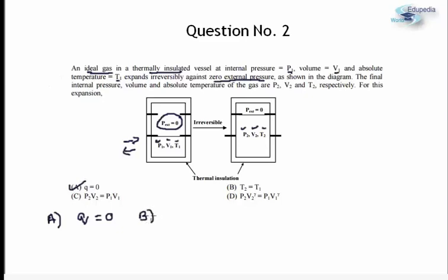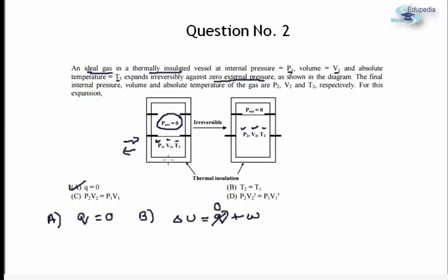Let us look at option B. Option B states that T2 is equal to T1. That means the initial and final temperatures are the same. We need to think a bit to answer this part. Let us consider the first law of thermodynamics. The first law states that delta U for a process, that is the change in internal energy, can be written as the summation of heat plus work. Now, as the vessel is thermally insulated, Q is going to be 0 in this case.